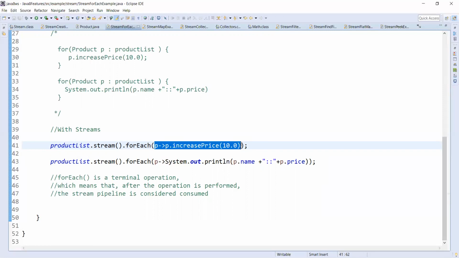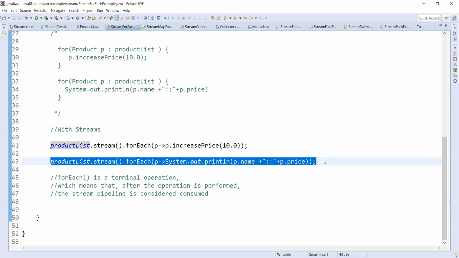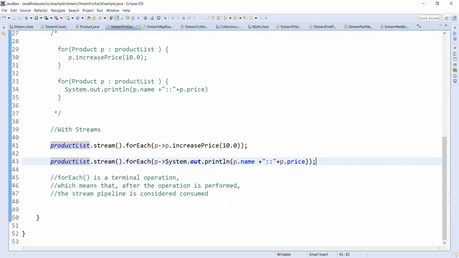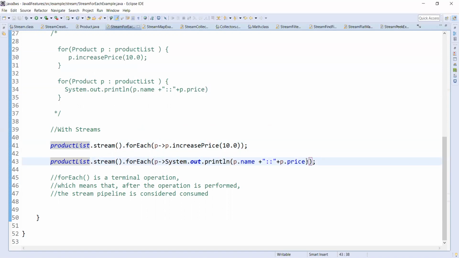Now we get the new products list with the increased price. That we can verify by printing again with productStream.forEach. These three lines become a single line, and these three lines become a single line. Here my lambda expression prints the new products with the increased price, name and price.